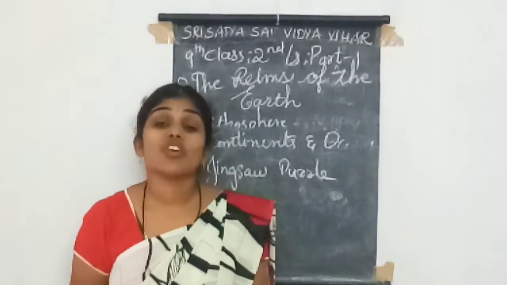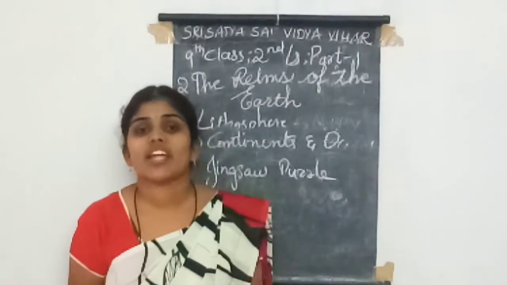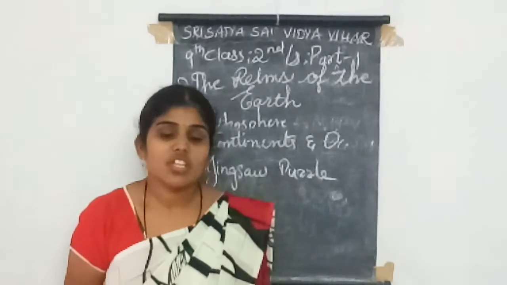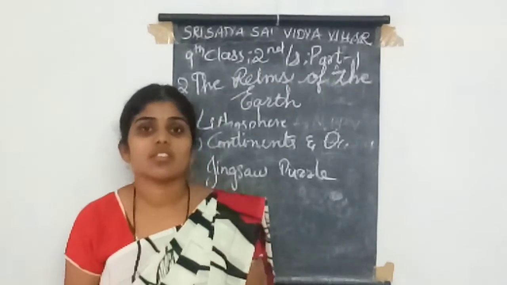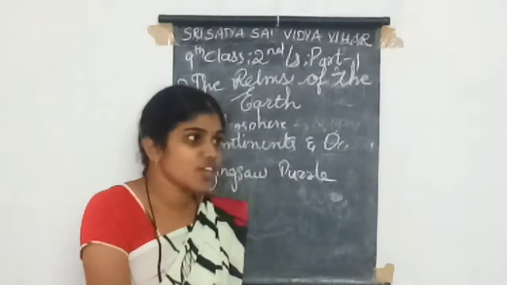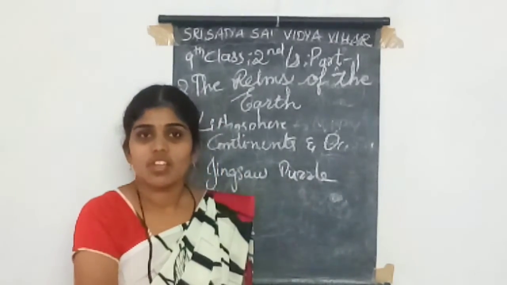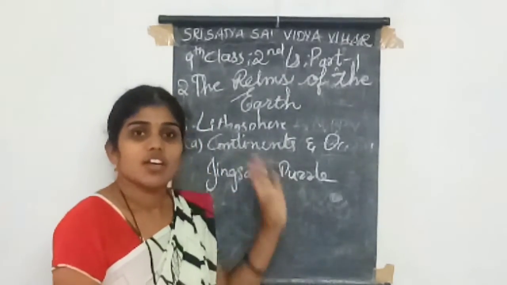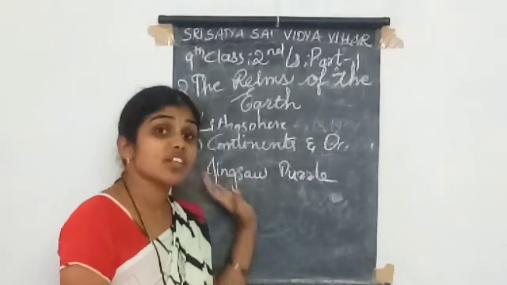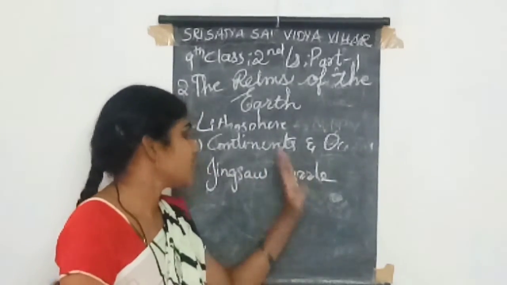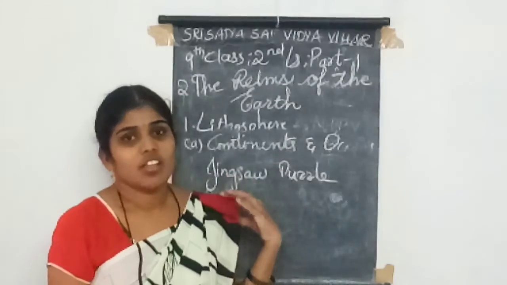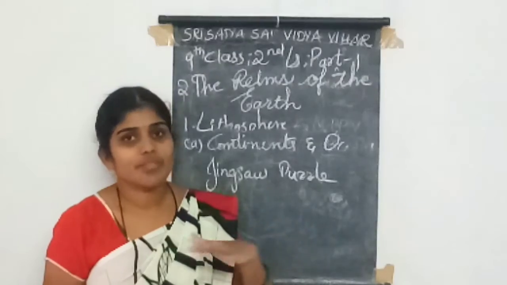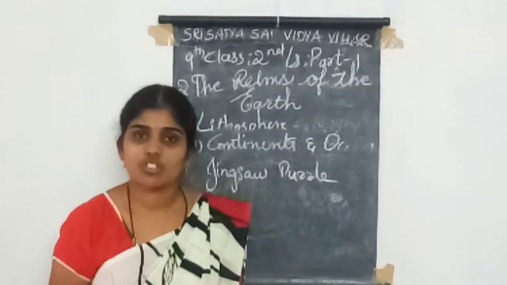Volcanoes and the moving of plateaus are also there. The moving of plateaus is responsible for the increasing of the plateaus. All these we will discuss in the next class: oceans and the extending of the surface inside them. This jigsaw puzzle was named by the scientists as a puzzle, and the name of the puzzle is jigsaw. So for land division and volcanoes, in the next class we will discuss the oceans.